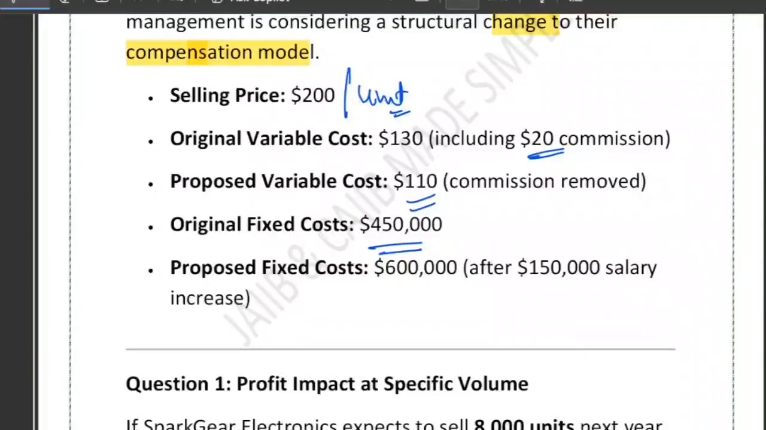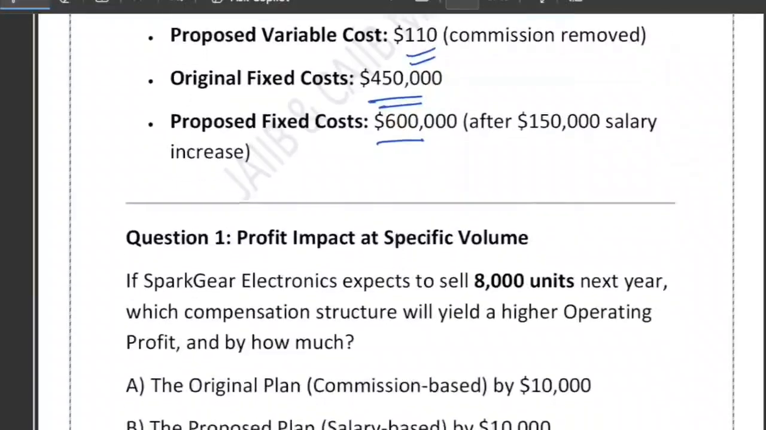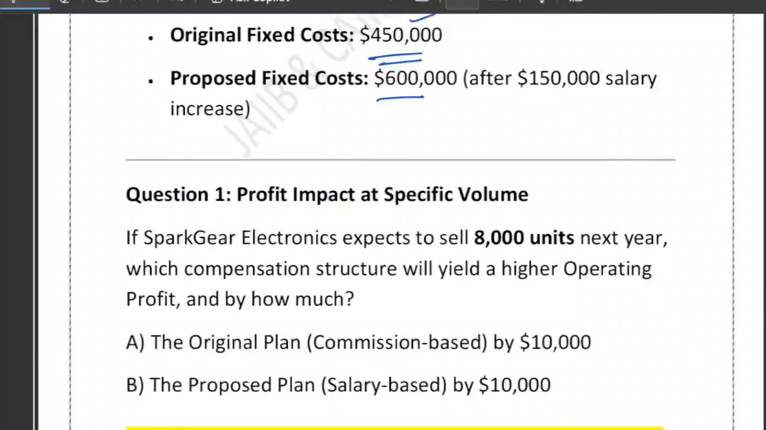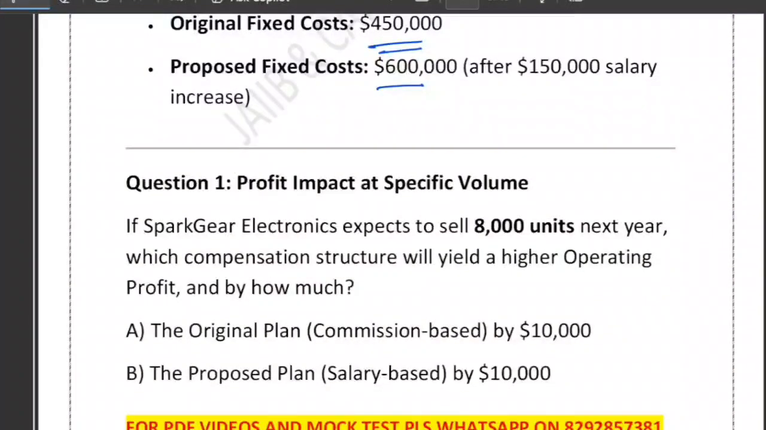Proposed variable cost means what? No commission, fixed salary increase. Original fixed cost was $450,000. Proposed fixed cost was $6 lakh. Now the question they are asking: if Spark Gear Electronics expects to sell 8,000 units next year, which compensation structure will yield a higher operating profit and by how much?